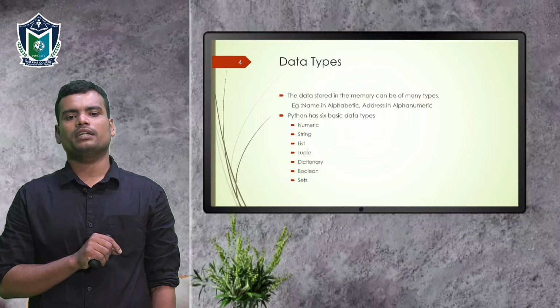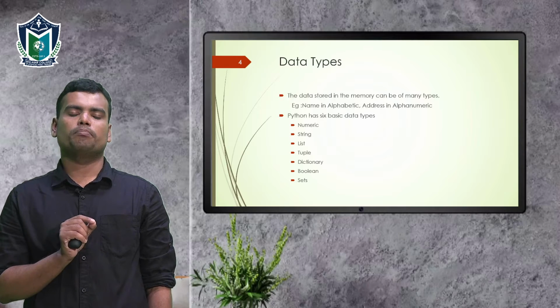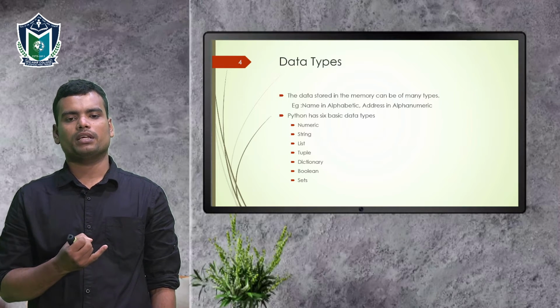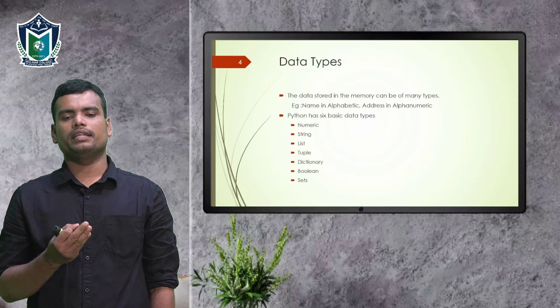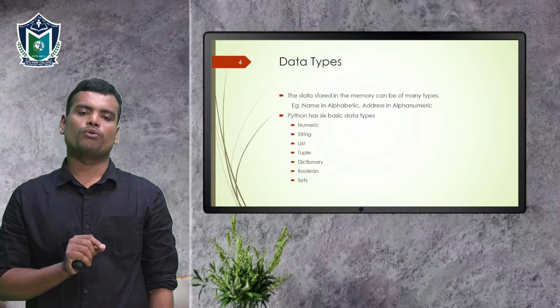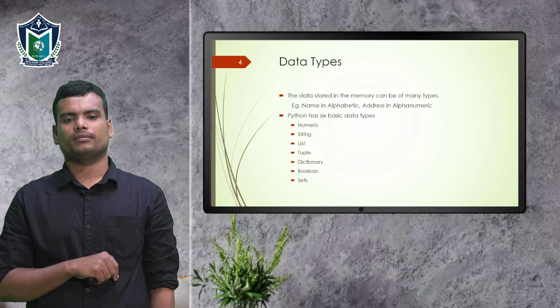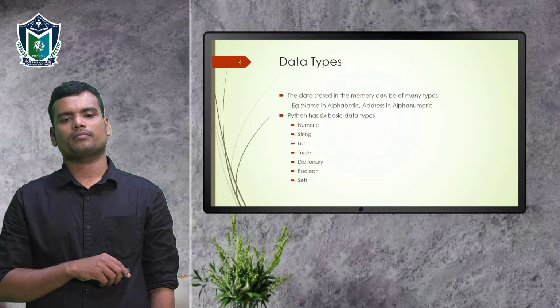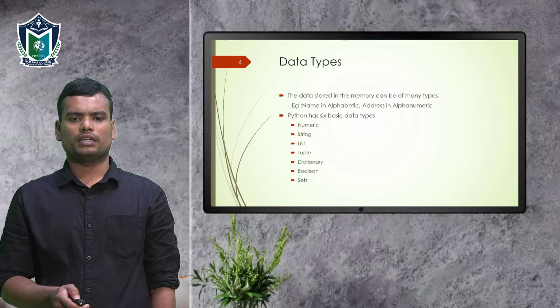In Python there are mainly 6 basic data types: numeric data type, string data type, list data type, tuple data type, dictionary data type, Boolean data type and sets. Mainly 6 basic data types are there. We will discuss one by one.